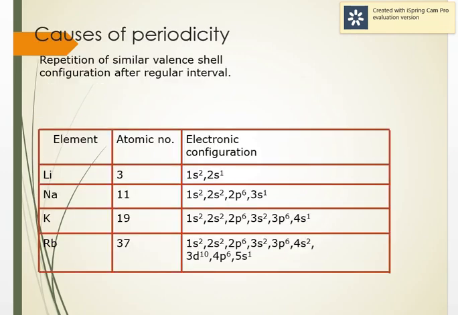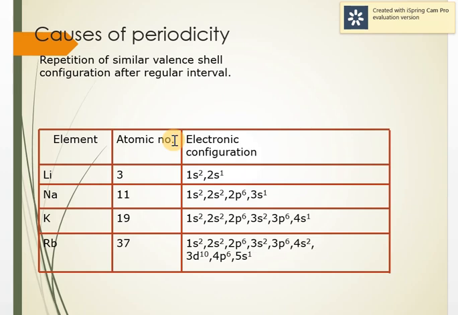Now first is the causes of periodicity. The reoccurrence of similar properties of elements after a certain regular interval, when they are arranged according to atomic number, is called periodicity. If we see the periodic table, we have arranged all the elements, 118 known till now, according to their increasing atomic number. We see how the properties repeat after a regular interval, and that is called periodicity. These regular intervals can be 2, 8, 8, 18 or 32. These are called magic numbers.